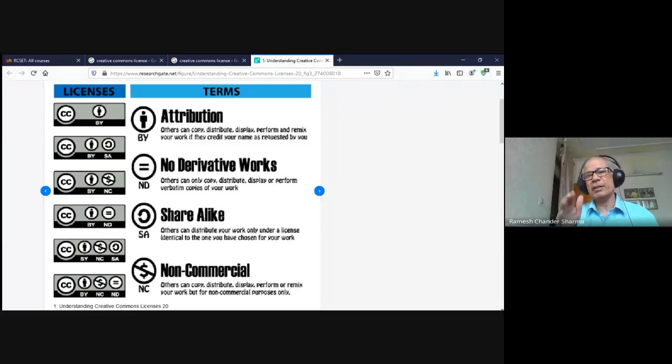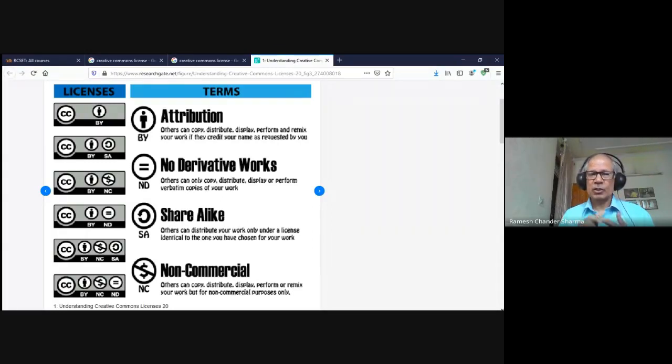For example, if I'm creating a PowerPoint presentation, I can have this logo on my first slide, so that others, when they use it, know what the license is. And in absence of any particular license, it means that it is the standard copyright license.